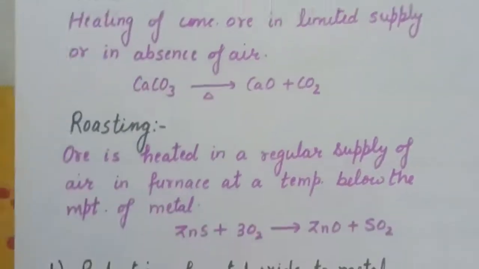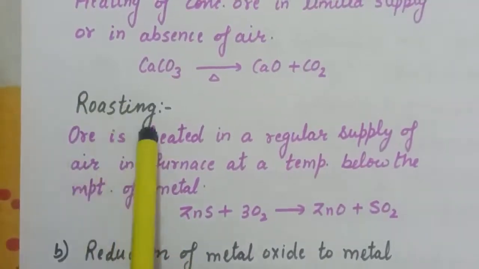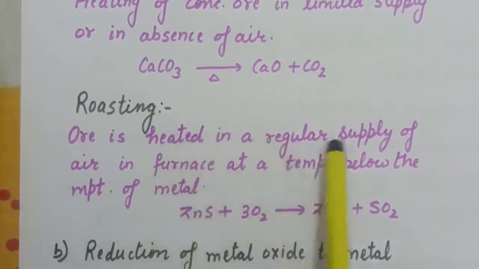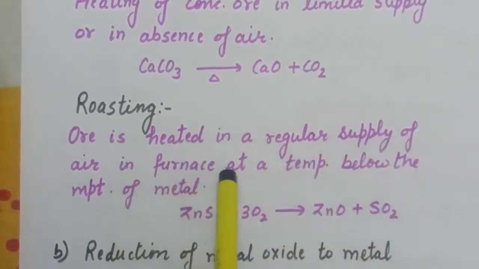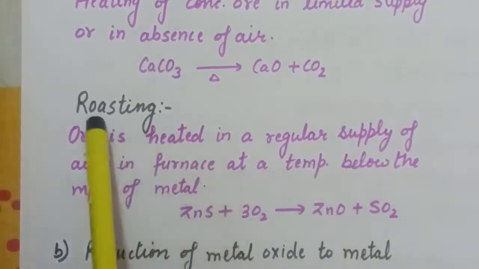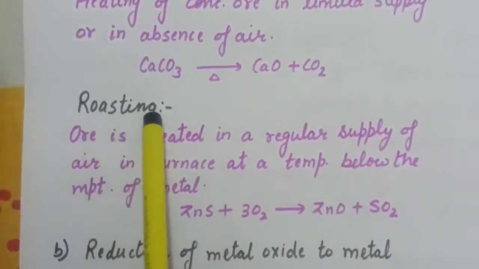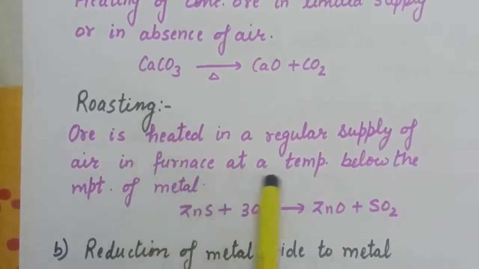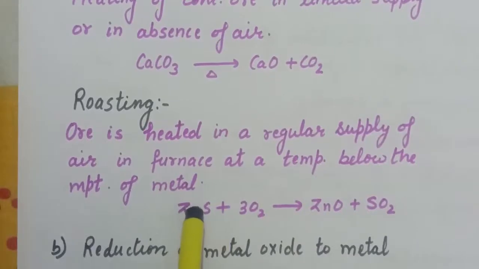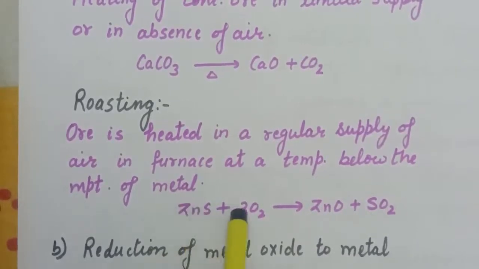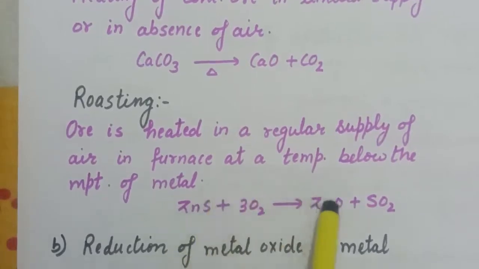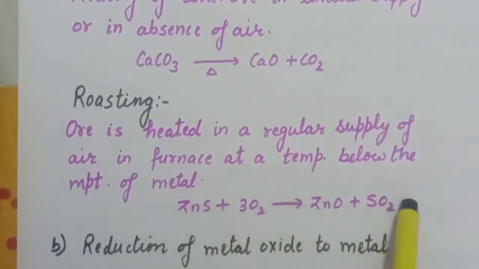Now next is, what is roasting? So again, roasting is heating the concentrated ore in the regular supply of air in a furnace at a temperature below the melting point of metal, and this method is used for the conversion of sulfide ores to their oxides. Here we have sulfide ore of zinc. So what we will do, we will heat this ore in the regular supply of air, and here this zinc sulfide, it will convert to zinc oxide and this SO2 gas will release.